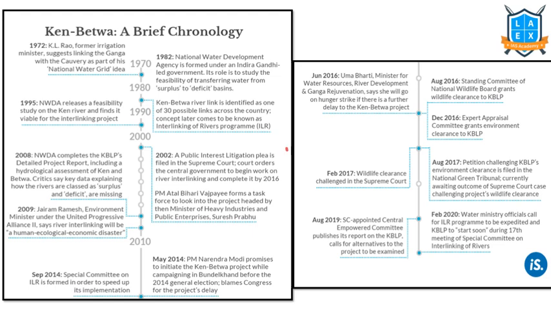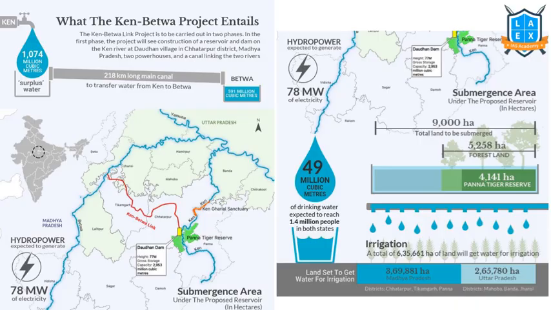This is the brief chronology of the Ken-Betwa interlinking project. If needed, please go through it once. This is the mapping of the Ken-Betwa project. What is the final idea? Just go through it once. This is the Panna Tiger Reserve. We want to build a dam over here. That might lead to submergence of the area.